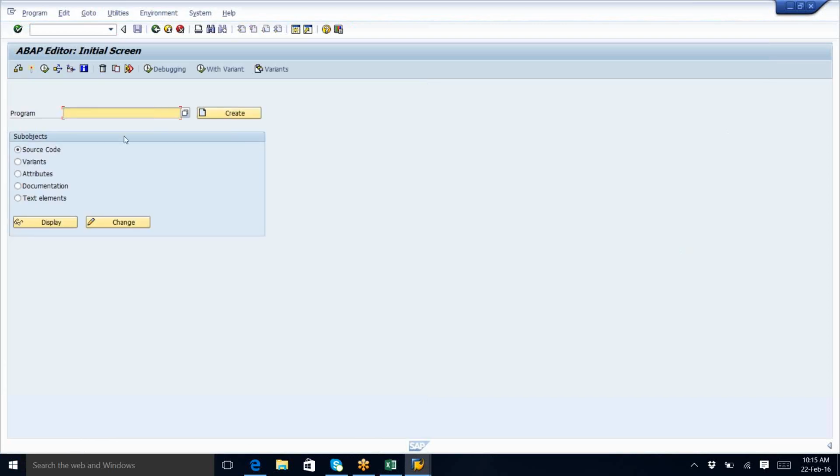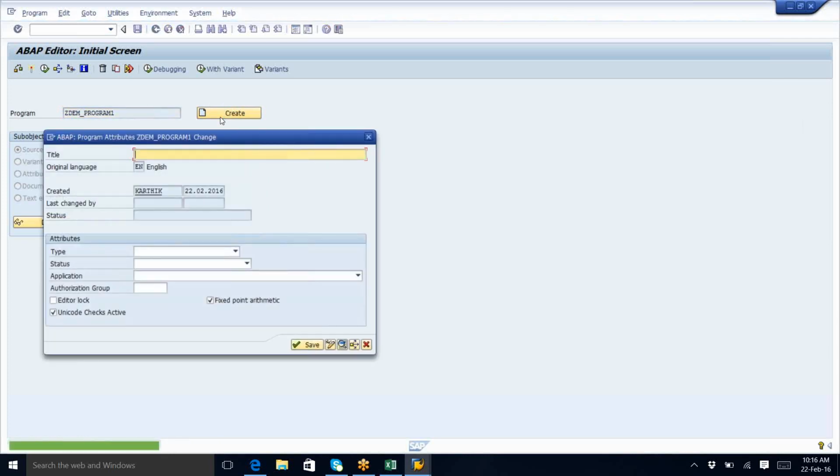When I open SE38, what is it opening? It is asking to create a program. When I say program here, my program should always start with what? Z. Very good. So Z, I say demo something. We'll talk about the naming conventions. So Z demo program one. Suppose I created like this, and now we need to press the Create button.